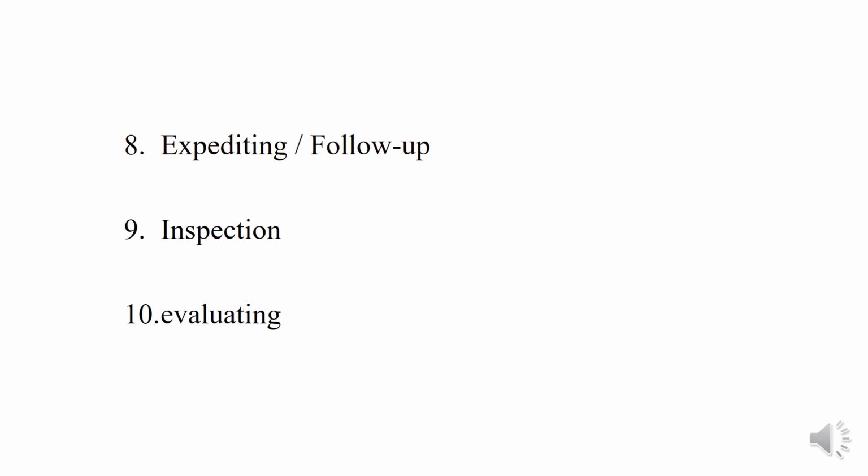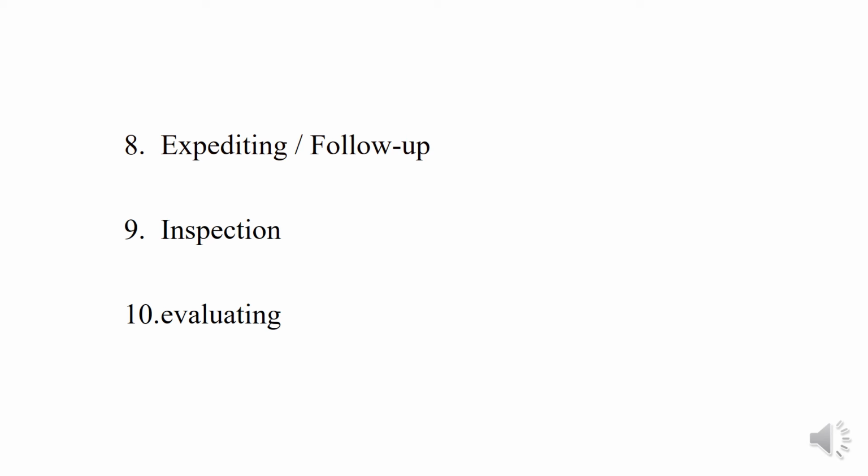Next function is follow up or expediting. This control tool is the executive arm that keeps a close watch on the progress of the work. Follow up is the logical step after dispatching. Dispatching initiates the execution of the production plans, whereas follow up maintains them and sees them through to their successful completion.